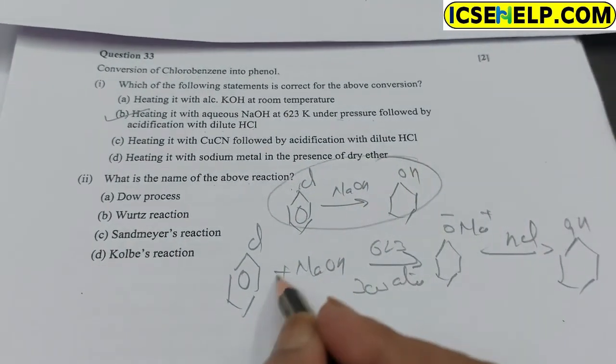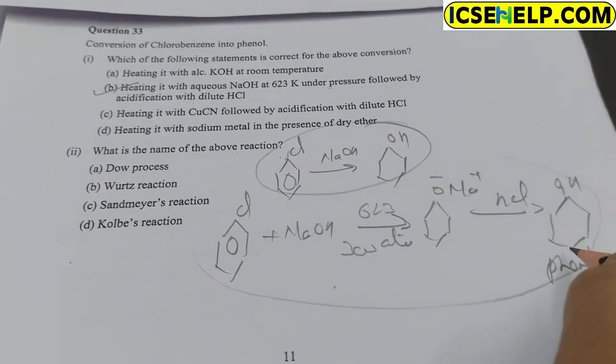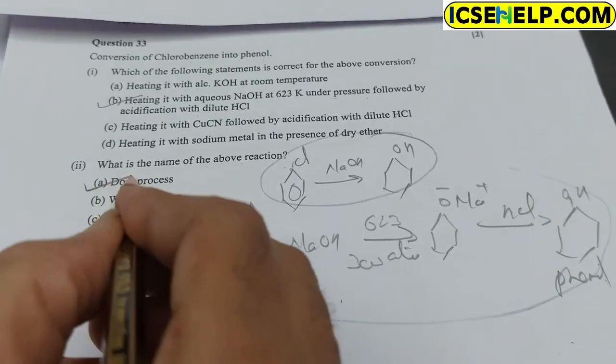This reaction occurs in two steps, and it is known as the Dow process. Hence option A is correct.